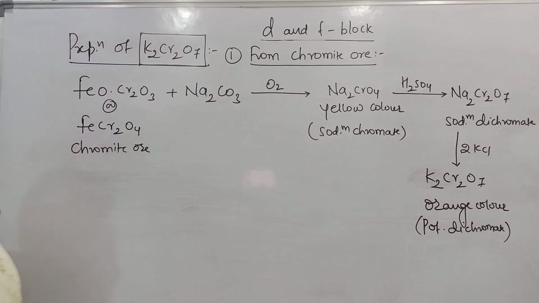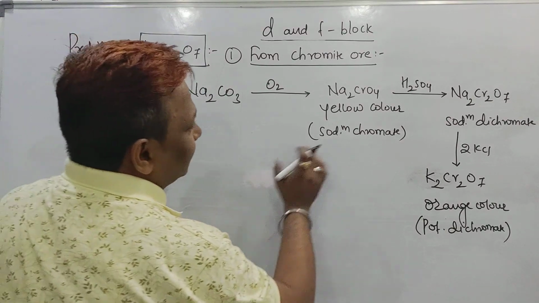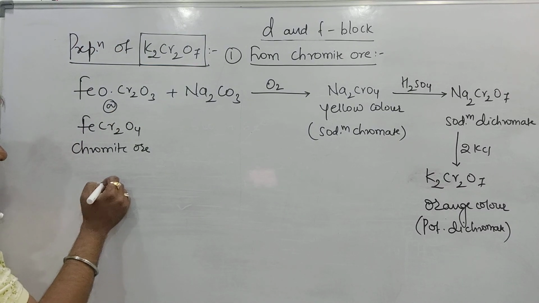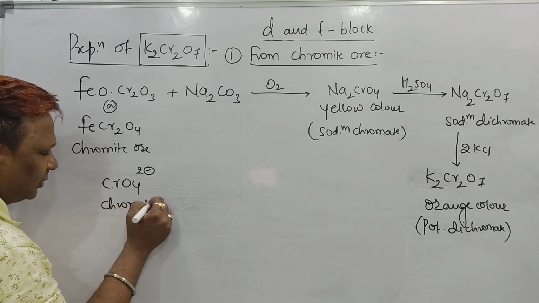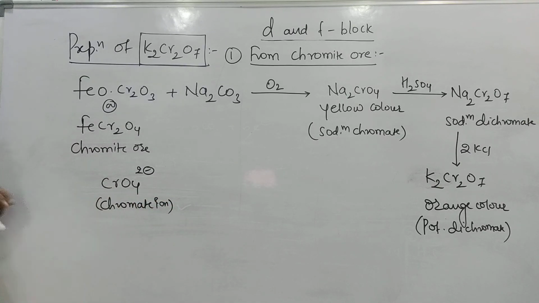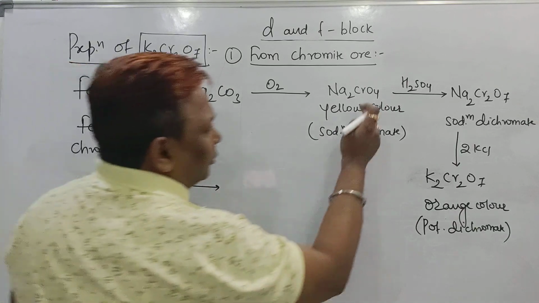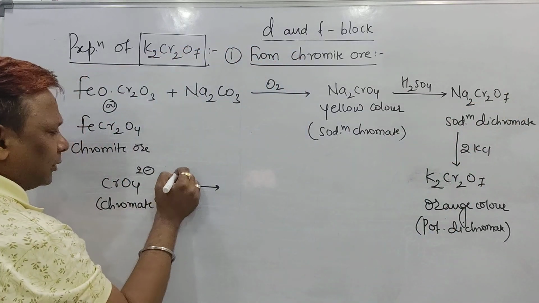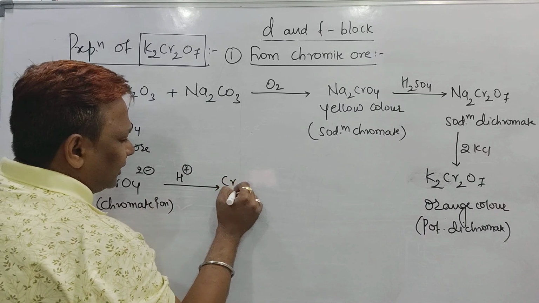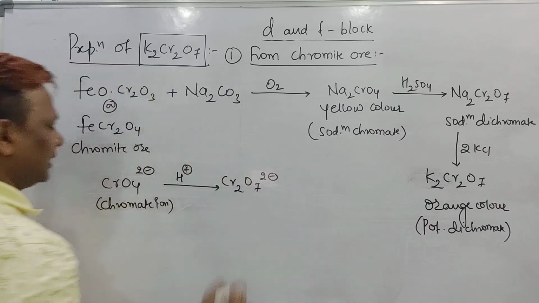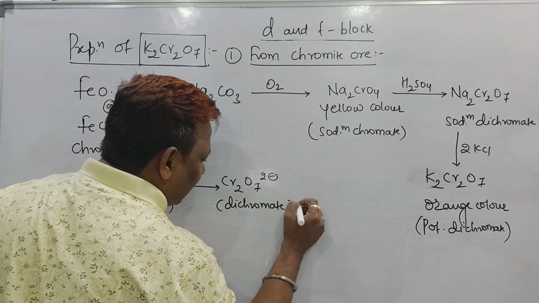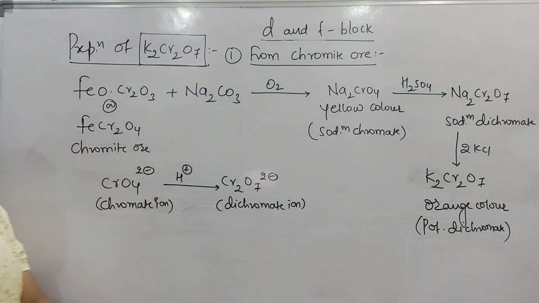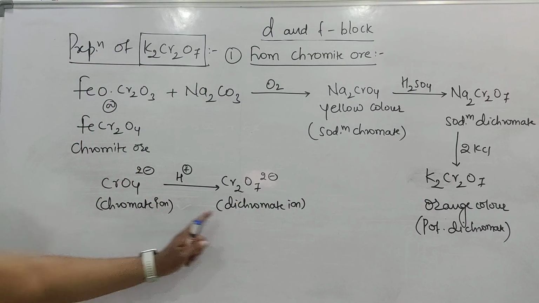But other than that, what I am going to teach you now is a very important part. Chromate ion, I will write it here: CrO4 2 minus ion, called chromate ion. When a chromate ion undergoes acidification, it is converted into dichromate ion. Is it clear, beta? Chromate converted into dichromate.